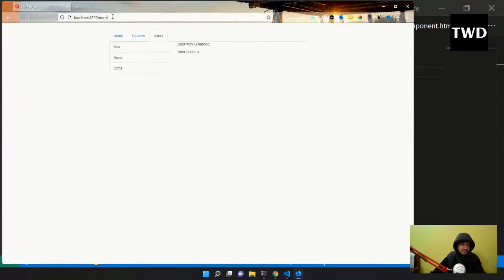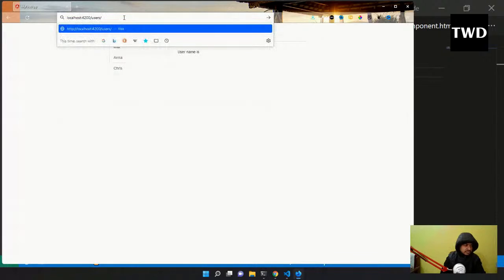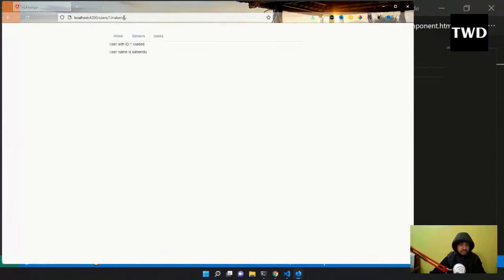Users is there, and then so that root is not there. Okay, so I have to do one, maybe Nabindu. Let us see whether it is coming or not. Okay, it is coming, it is showing like this. The user with id one loaded and user name is Nabindu.